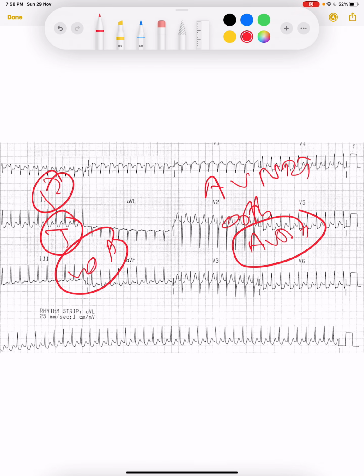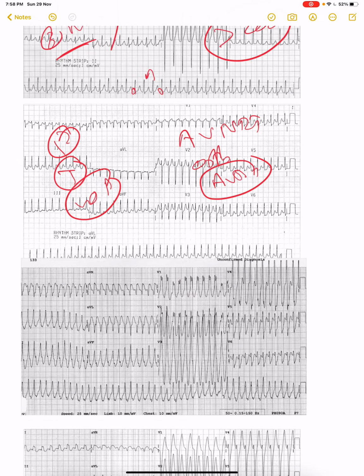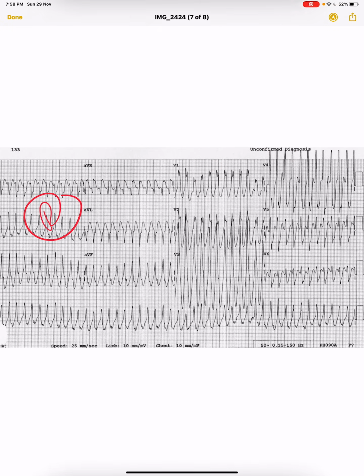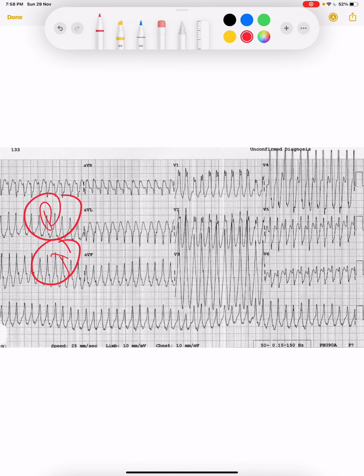We will treat them the same because it is not broad complex tachycardia. We will treat with the same thing, and after that we will diagnose what type of rhythm it was. In this one, rhythm is regular. Yes, it is tachycardia. And one thing, QRS is broad. What does it mean? That it is not following the normal pathway.